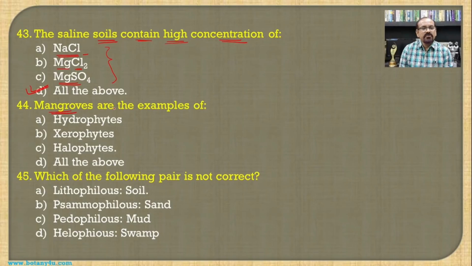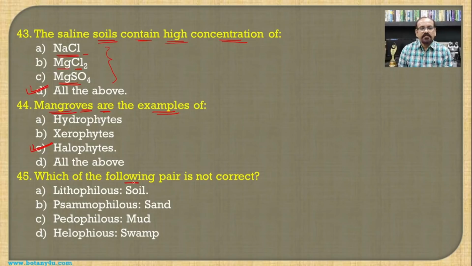Then mangroves are examples of, we know the mangroves type of the vegetation is usually found at the margin of the oceans, and the water which is present in the ocean has the high concentration of the salts. So in such a type of the condition, if the plants are growing, then they are known as the halophytes. Halophytes are the plants which are growing in a soil where there is a high concentration of the salts.